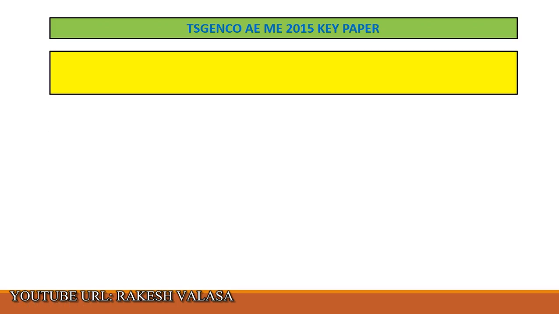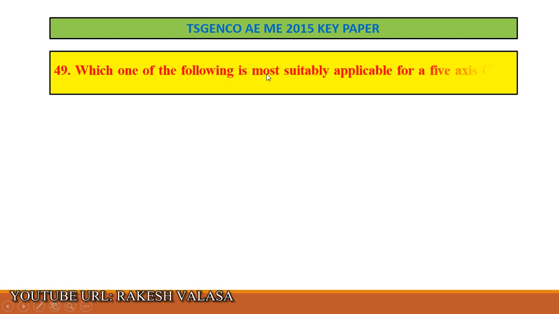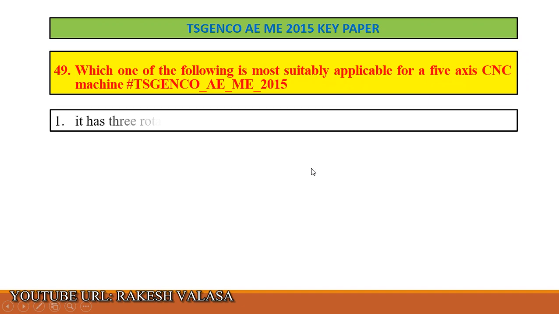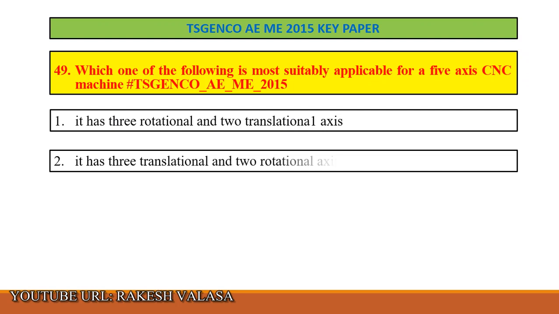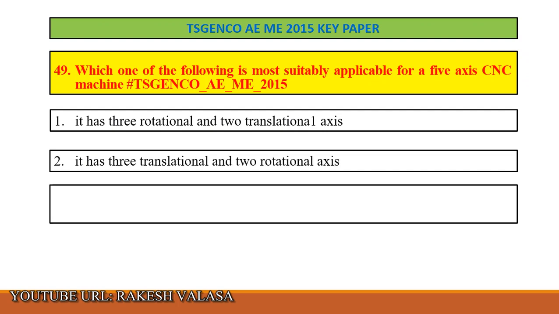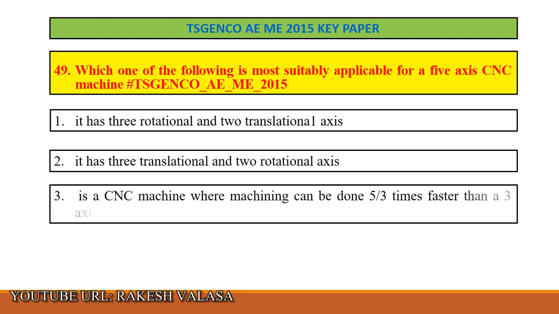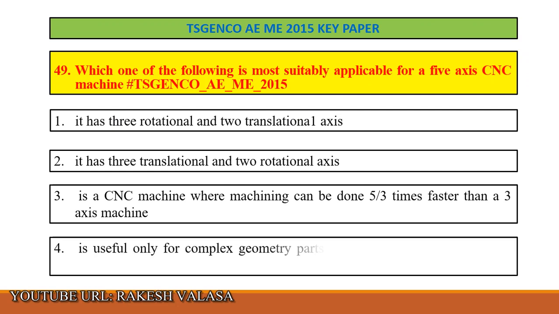Question number 49. Which one of the following is most suitably applicable for a 5-axis CNC machine? Option 1, it has 3 rotational and 2 translational axes. Option 2, it has 3 translational and 2 rotational axes. Option 3, it is a CNC machine where machining can be done 5 by 3 times faster than a 3-axis machine. Option 4, it is useful only for complex geometry parts and normal 3D parts cannot be machined on it.